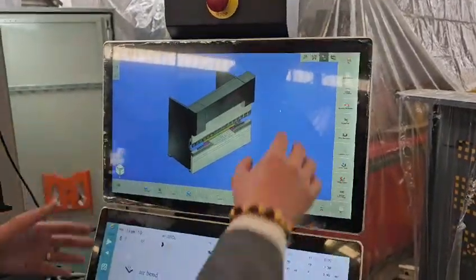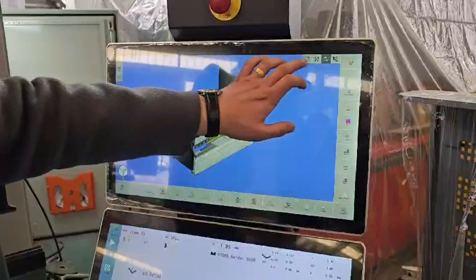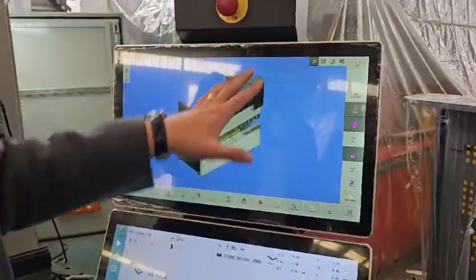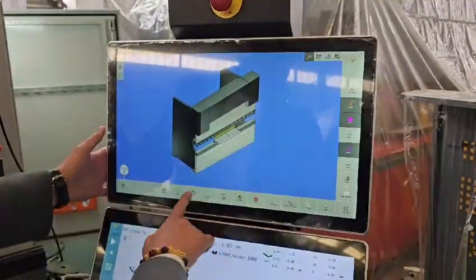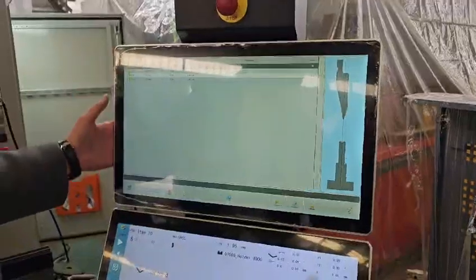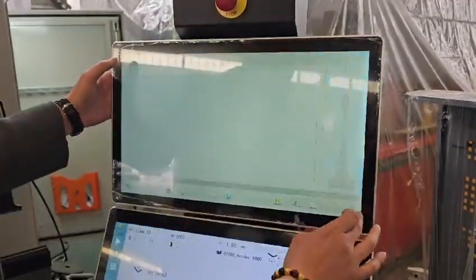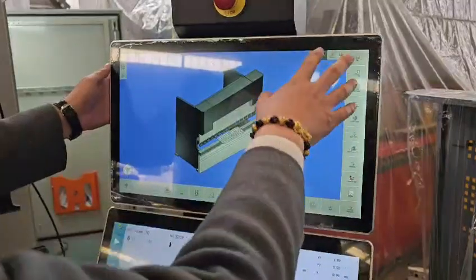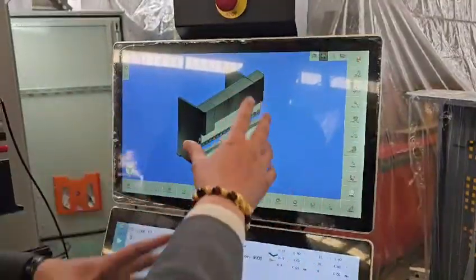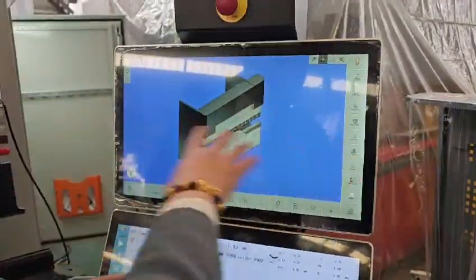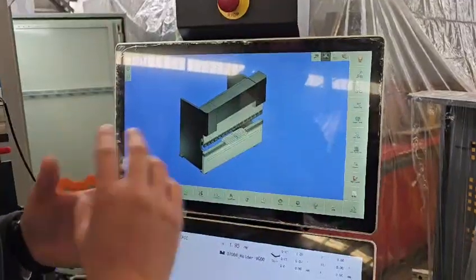Okay, and we can go to the tools setting. For the first step, the tools setting, we can choose all the tools by automatic. We choose the automatic in the library. This is the tools library. Okay, we choose any other one. And the bending sequence: bending sequence you can do manual, and this is automatic to calculate all the bending lines and the steps.